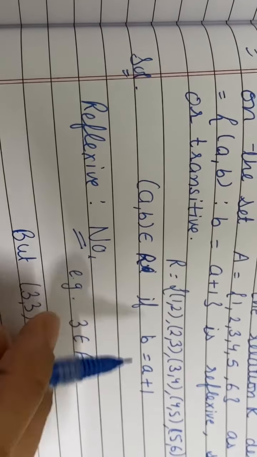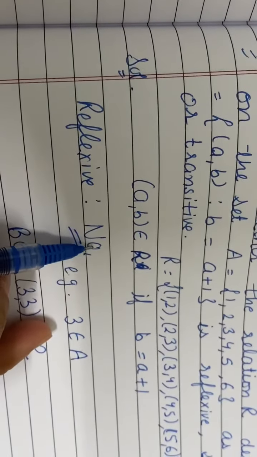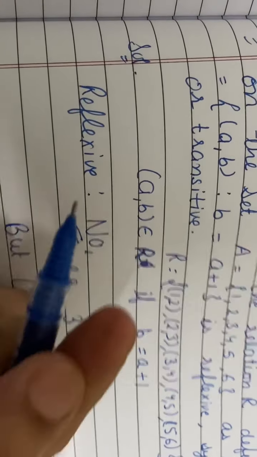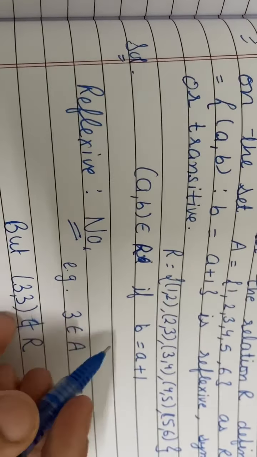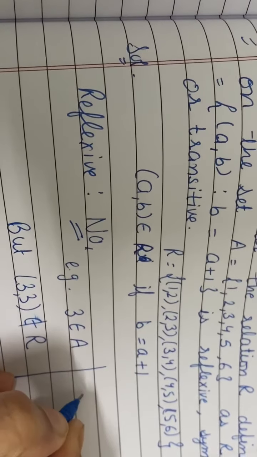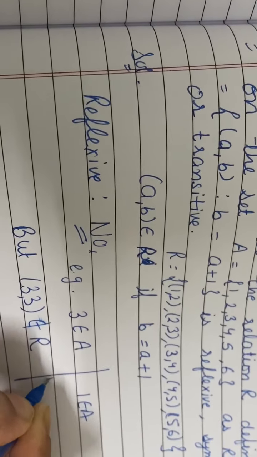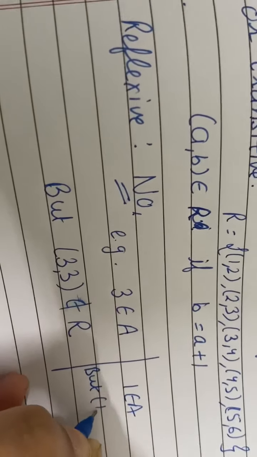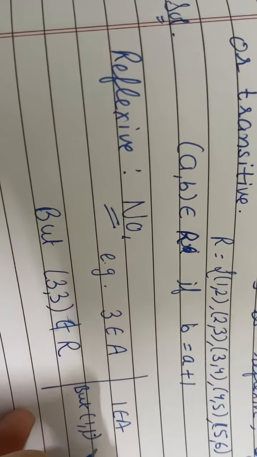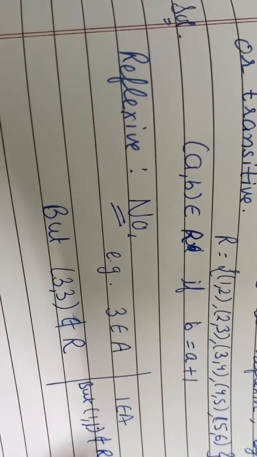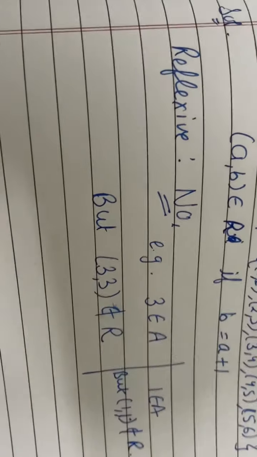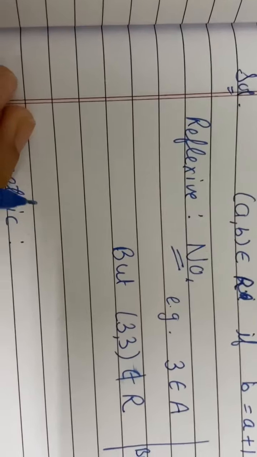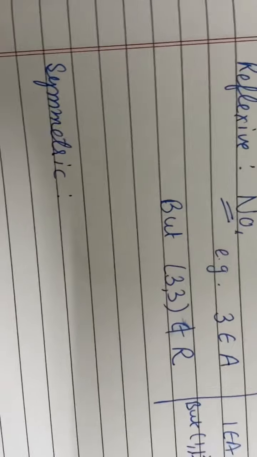Only I told you that whenever you are writing no, then you have to give just one small example. For 1 also you can write. You can give like 1 belongs to A, but 1 1 does not belong to R. Okay, these types of examples you can give. Then you can write it is not reflexive.